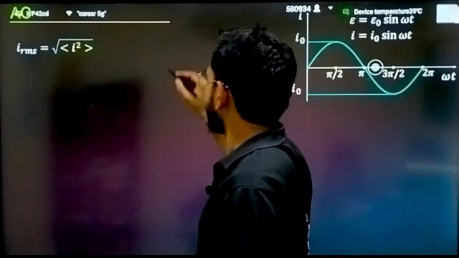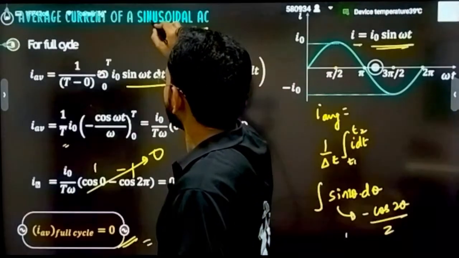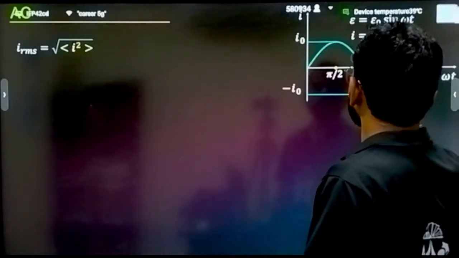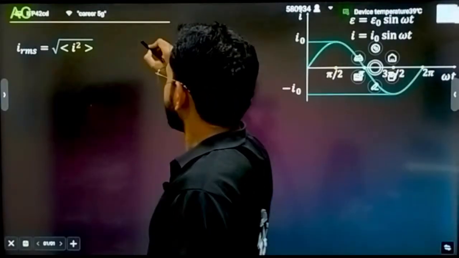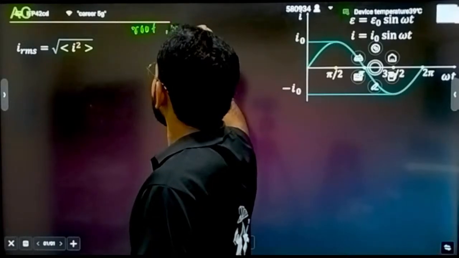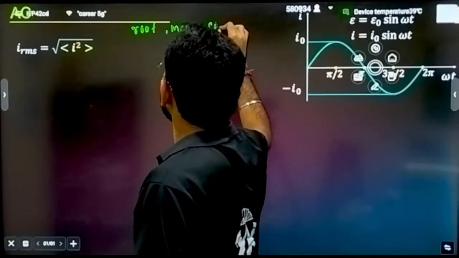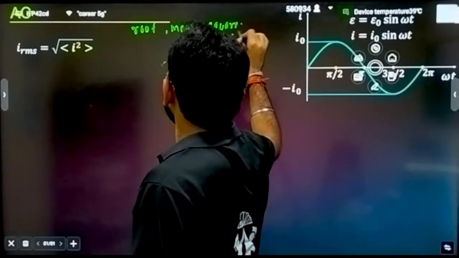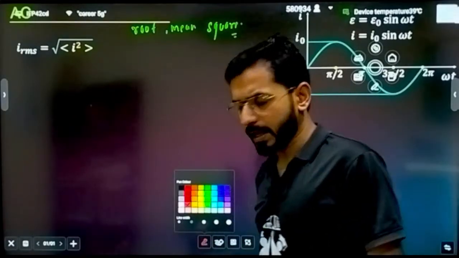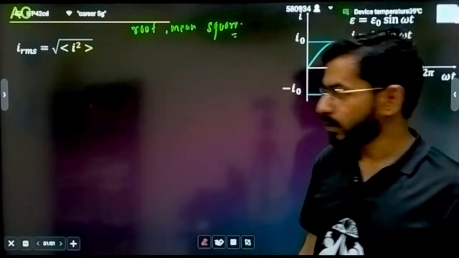See how I can define the RMS value. Firstly, write the full form. RMS value is defined as root mean square, and it is not only defined for current, it is defined universally. It is defined for everything, like RMS velocity also we have calculated.